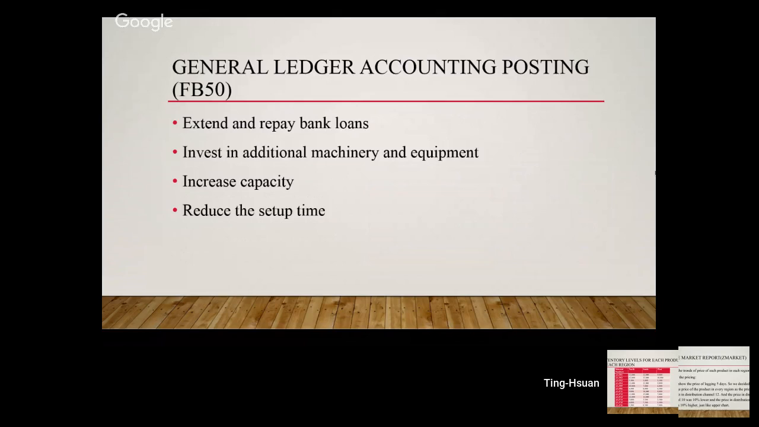For the price market report, it can show the trends of price of each product in each region. About pricing, it can show the price of lagging 5 days. So we decided using the average price of product in every region as the price of product in distribution channel 12. And the price in distribution channel 10 was 10% lower, and the price in distribution channel 14 was 10% higher, just like for a chart.